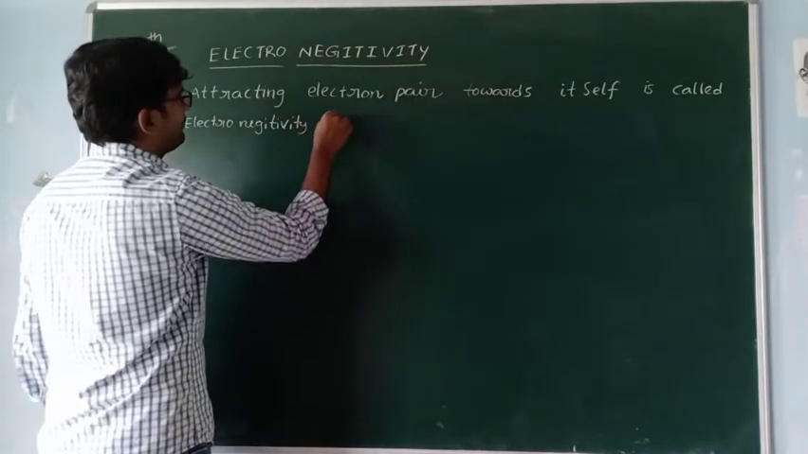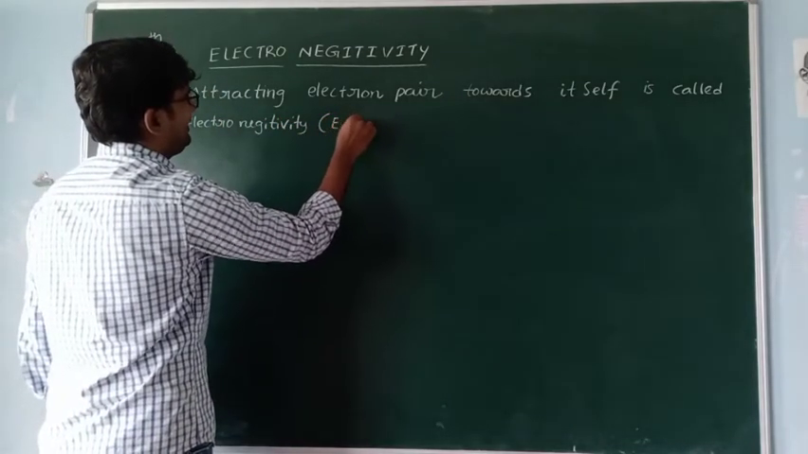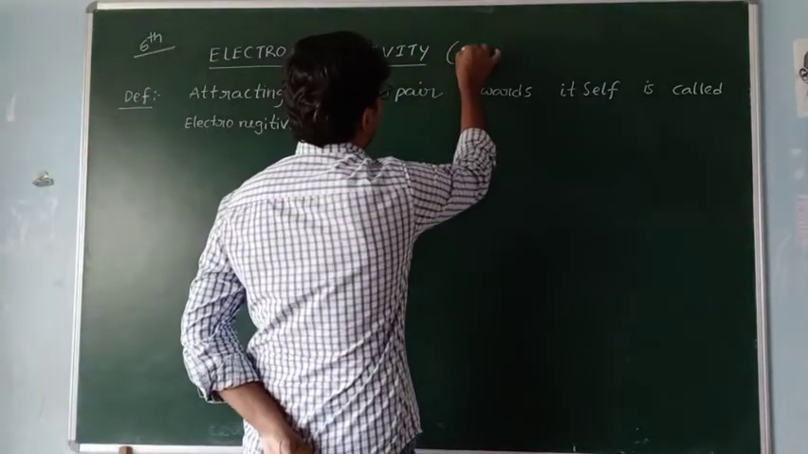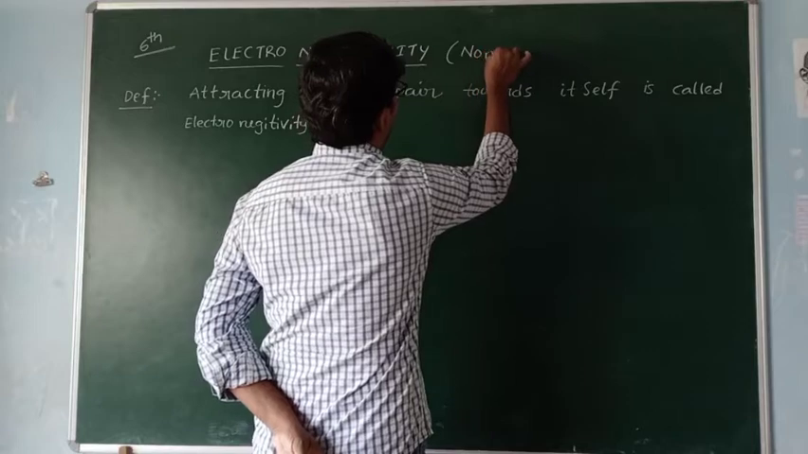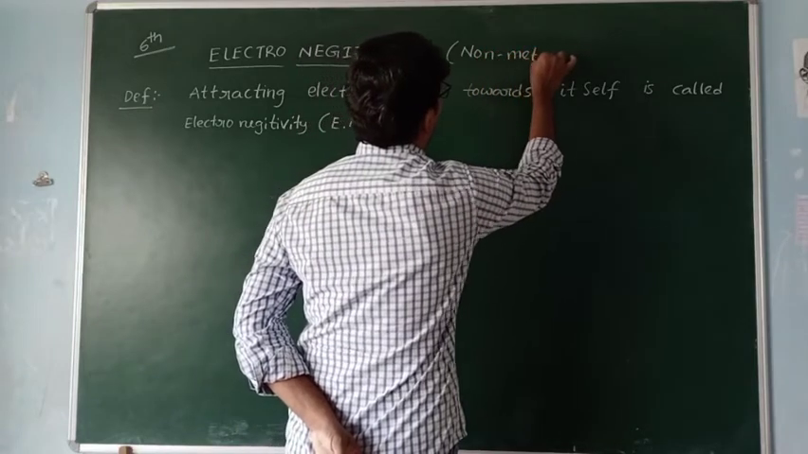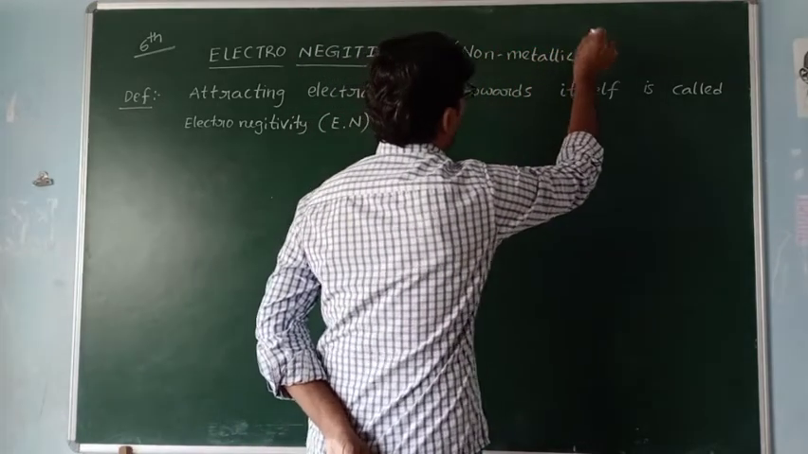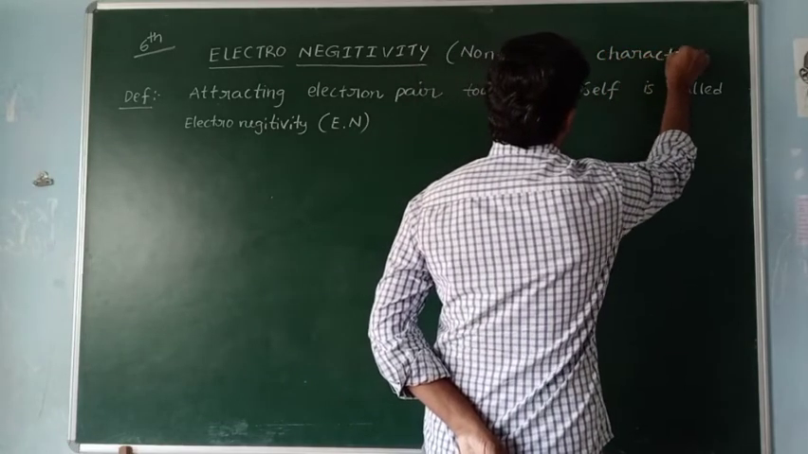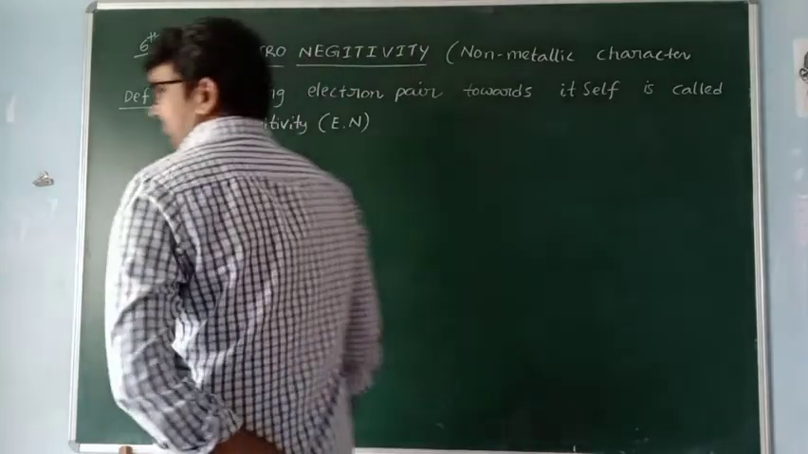Electronegativity is simply written like this, EN. And electronegativity is nothing but non-metallic character.